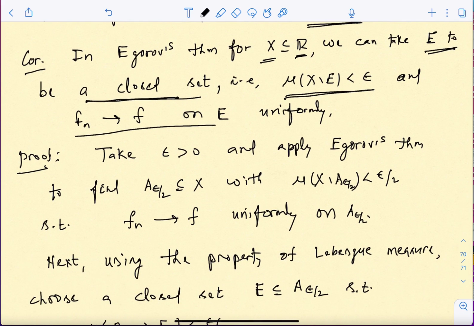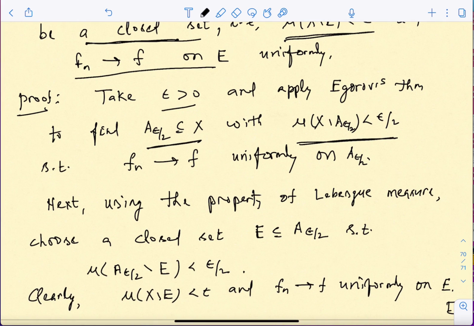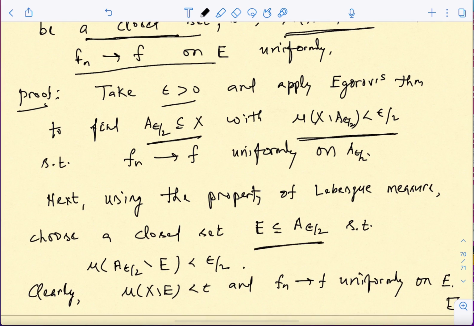So basically, for this given epsilon, apply the previous part with epsilon by 2 and get a general measurable set A epsilon by 2 with the measure of X minus A epsilon by 2 less than epsilon by 2. So this A epsilon by 2 is just a measurable set. It need not be closed, but from here then we can use the property of Lebesgue measure, and choose inside this, because we had seen that the sets can be approximated by closed sets from inside.